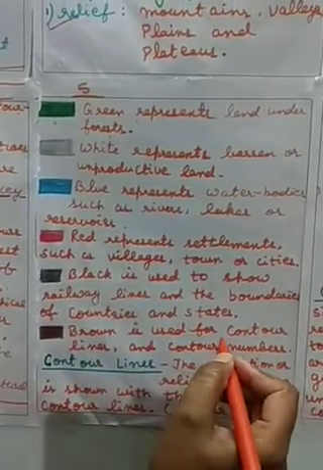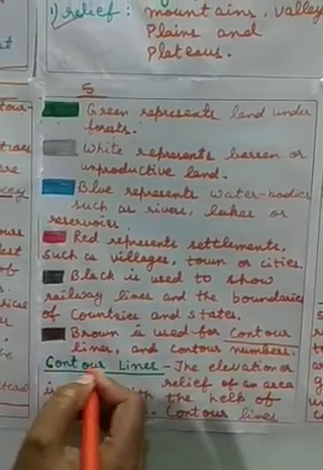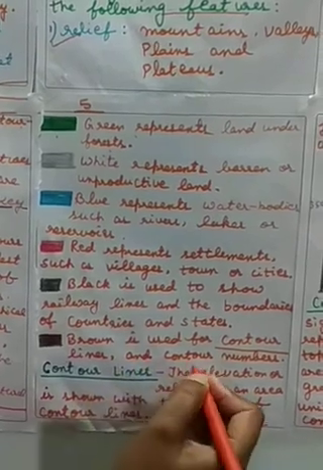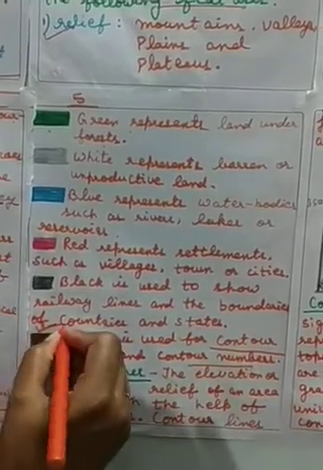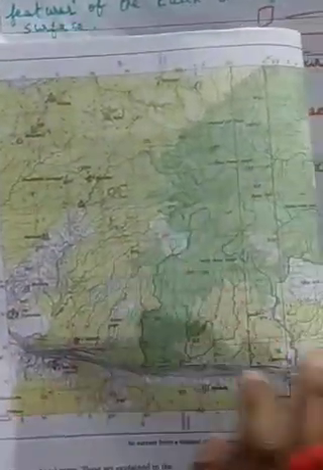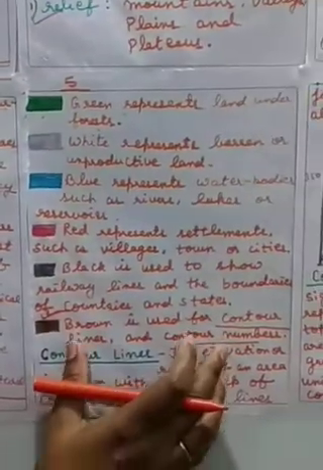New words have come here. What are contours? Contour lines are those showing the higher levels, the heights. And the contour number, that is what the brown color represents. You have seen the colors representing yellow, green, white, blue, red. Each and every color I have specified, and I have drawn it over here.